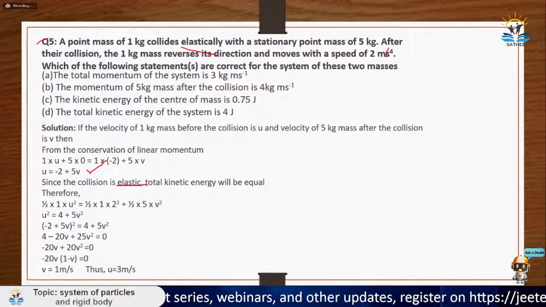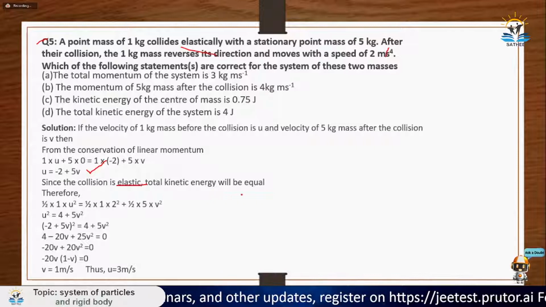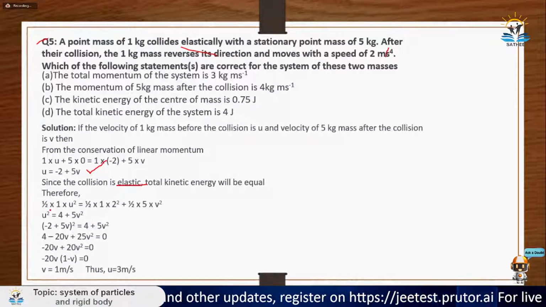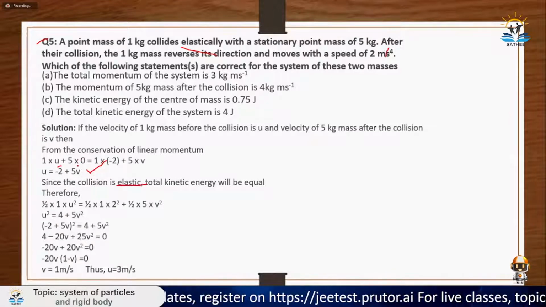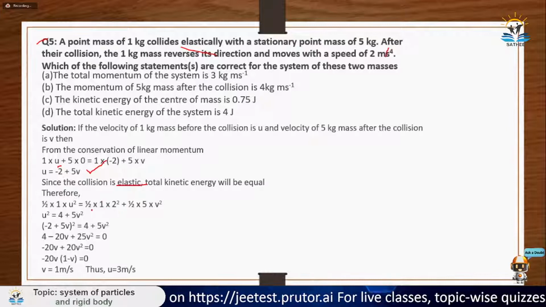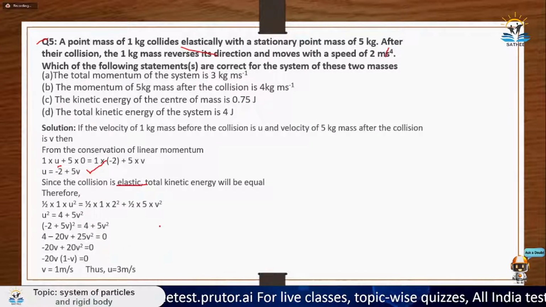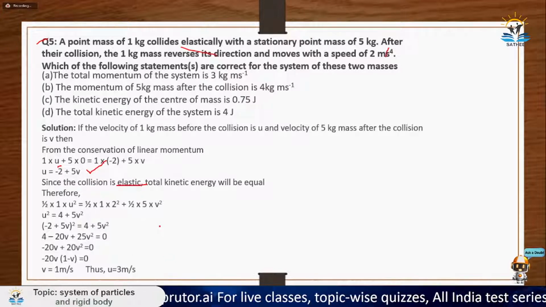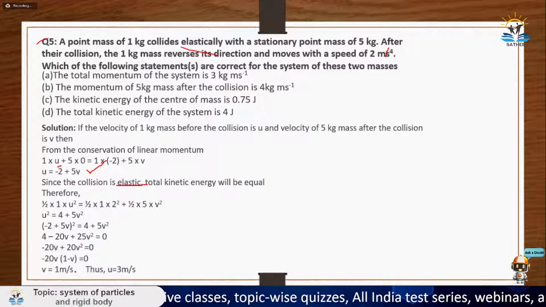Then again the collision is elastic, so we can even equate the energy. So initial energy, which is half m v1 square, where v1 is equal to u, we have taken it, and the second particle was at rest, so its kinetic energy was 0 initially, is equal to final kinetic energy. Then we get the second equation in u and v. So two equations and two variables, u and v, you can easily solve it and get the value of v and u.